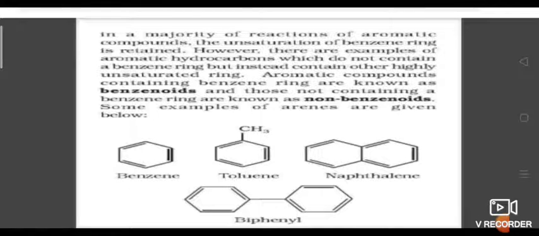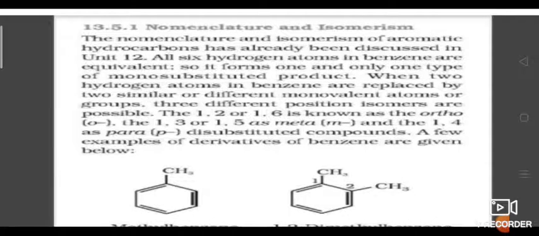Here benzene, toluene, naphthalene, biphenyl, they are the benzenoid compounds. Here you have to learn the structures of benzene, naphthalene, biphenyl, toluene. These are the benzenoid compounds.